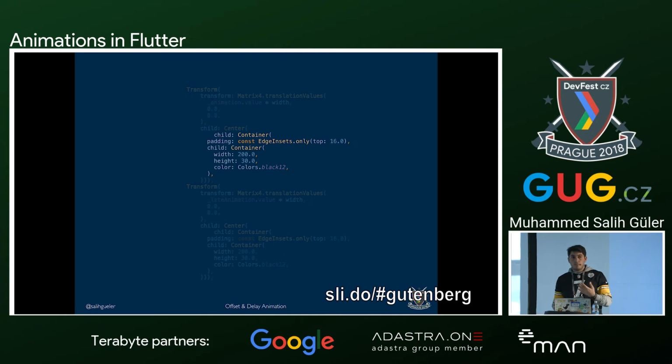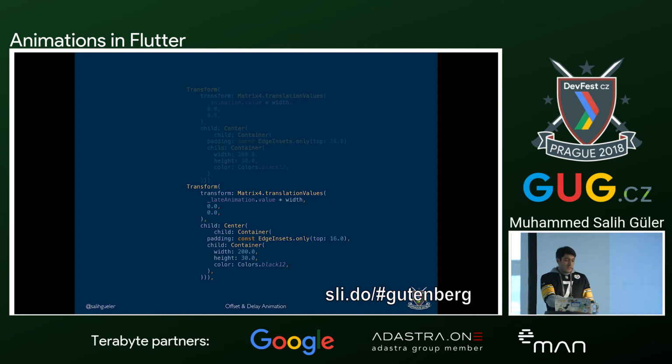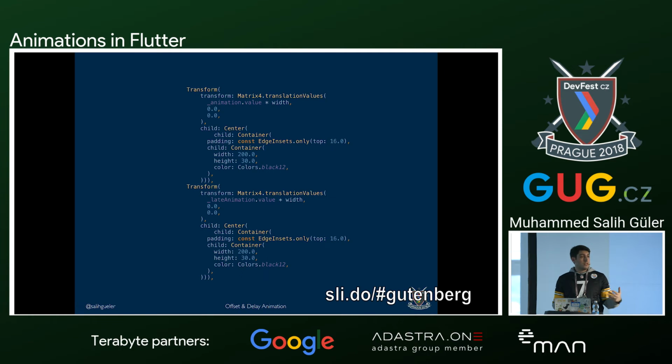It will do the exact same thing that we want. And for the late animation, we are just going to copy and paste the previous one and only change the animation to late animation. And the rest will happen itself. So when we run this code, we will have the previous one. So again, small changes. We have 3 objects, one with latency.